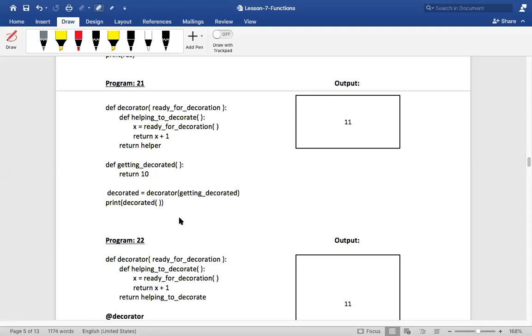First let us discuss decorators. Now what is a decorator? A decorator is used to decorate an existing function. Akshata, can you please repeat? Decorator is used to decorate an existing function. It means what?